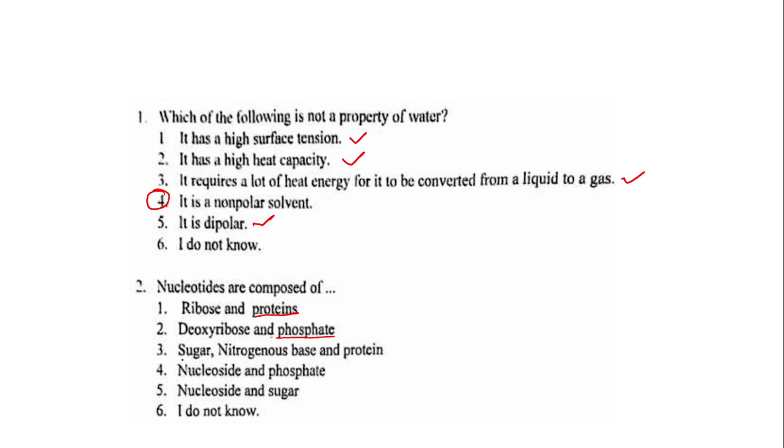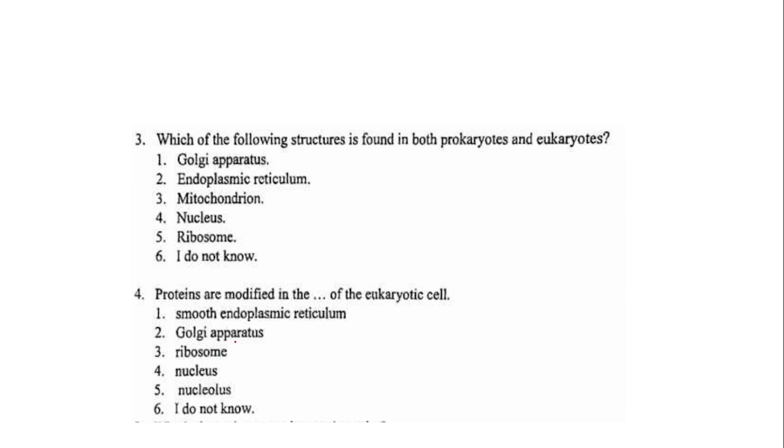And then we have sugar, nitrogenous base and protein. This is wrong because it's not protein. Then nucleoside and phosphate, this one is correct. A nucleotide is made up of the nucleoside and the phosphate. So this is the correct answer for this particular question. Okay, let's move on. When I reach number 10, I'll allow you guys to ask questions.